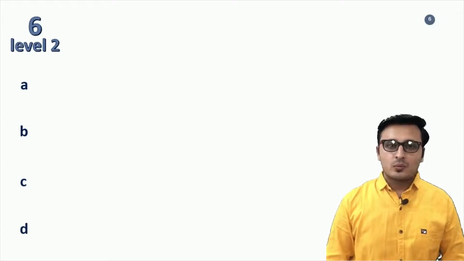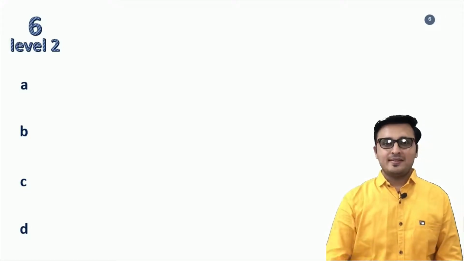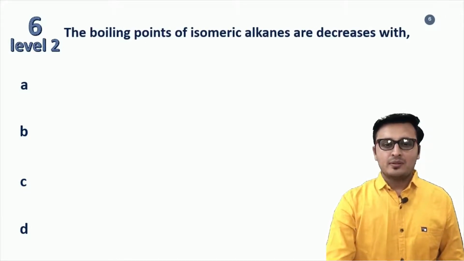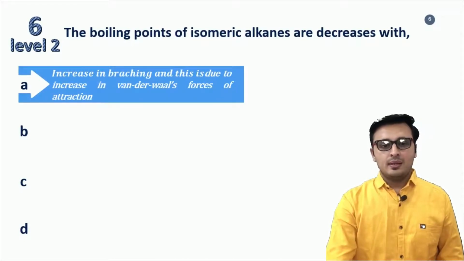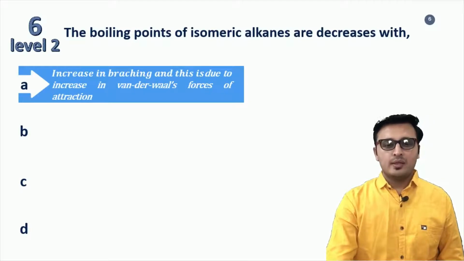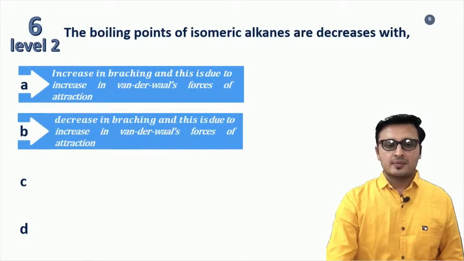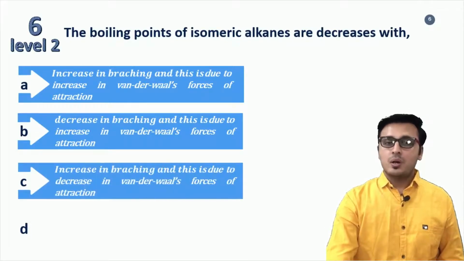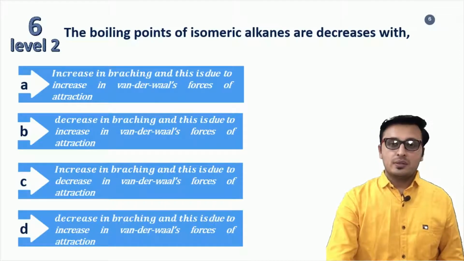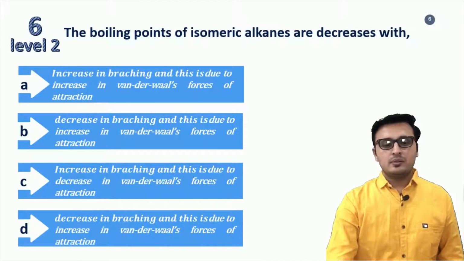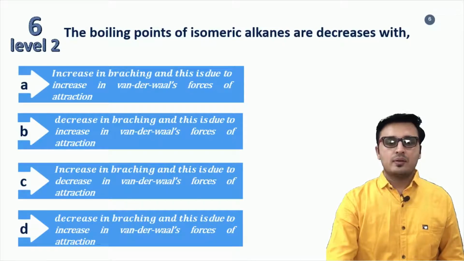Now presenting sixth question, level 2, and the question is: the boiling points of isomeric alkanes decrease with option A, increase in branching, and this is due to increase in van der Waals forces of attraction. Option B, decrease in branching, and this is due to increase in van der Waals forces of attraction. Option C, increase in branching, and this is due to decrease in van der Waals forces of attraction. Option D, decrease in branching, and this is due to increase in van der Waals forces of attraction.